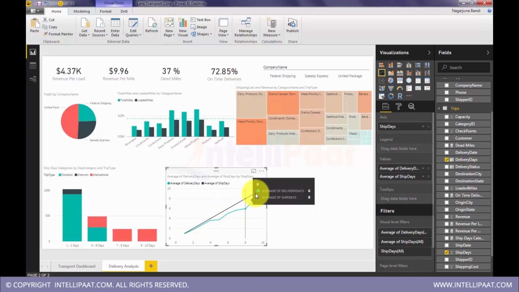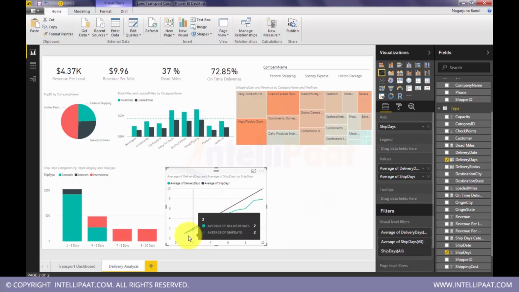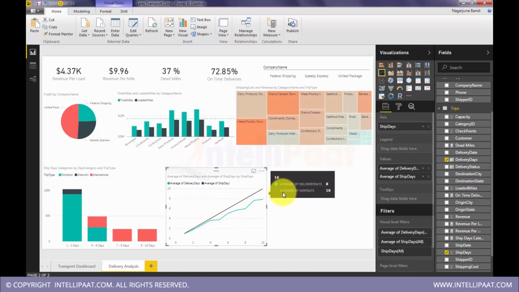But the line is going downwards after that. So as the number of days are increasing, we are doing good. If you see here, the average delivery days 8, average ship days 10. So we have set an SLA of 10 days, which is ETA, expected time of arrival, but we have delivered it in 8 days only. So that's why this line is downwards, which is a very good indicator. If both the lines are parallel and coincident, then it is not bad, it's okay. So we are meeting deliveries on time. So this is one good way of representing this